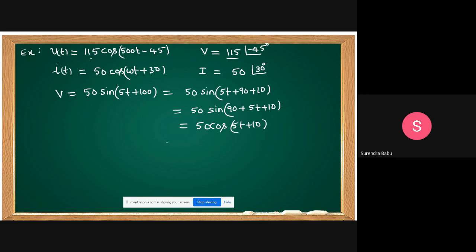Then how much can we represent in phasor form? 50 at angle of 10 degrees. Understand? No, sir, I want to take sine directly. Yeah, no problem. You take 50 at angle of 10 degrees.